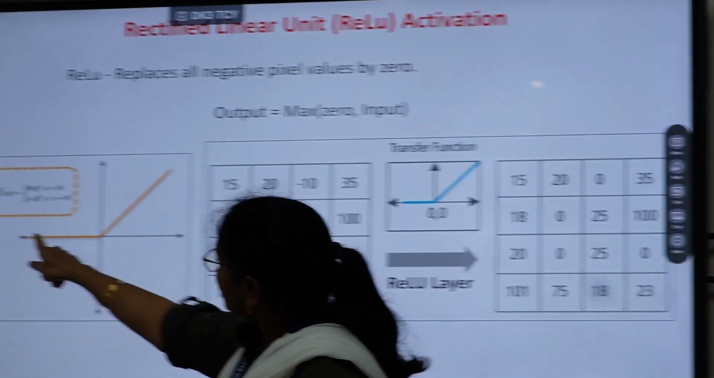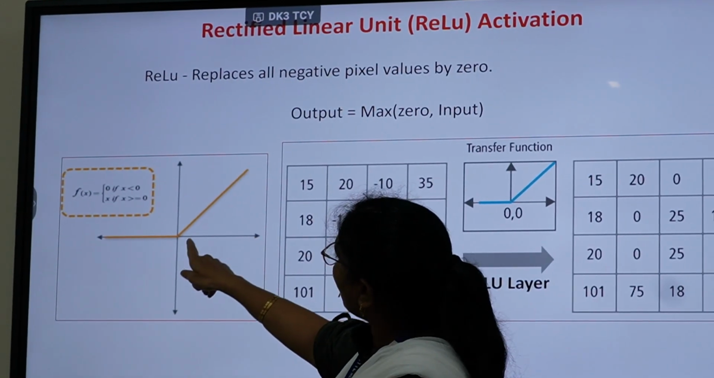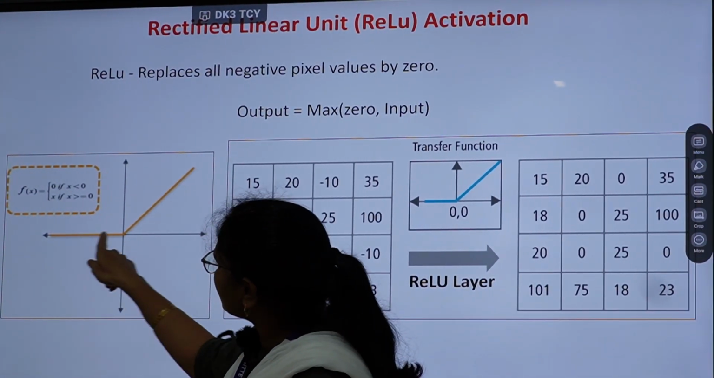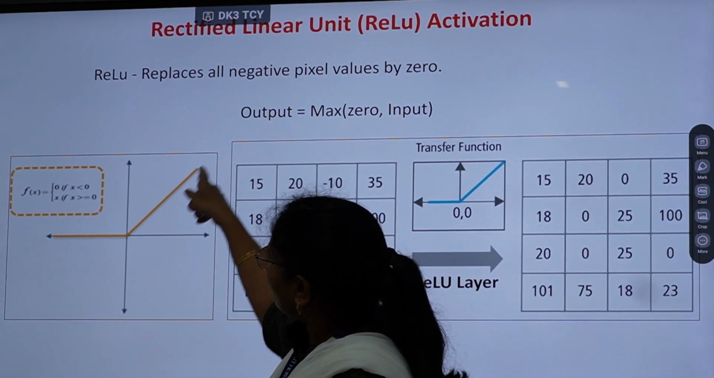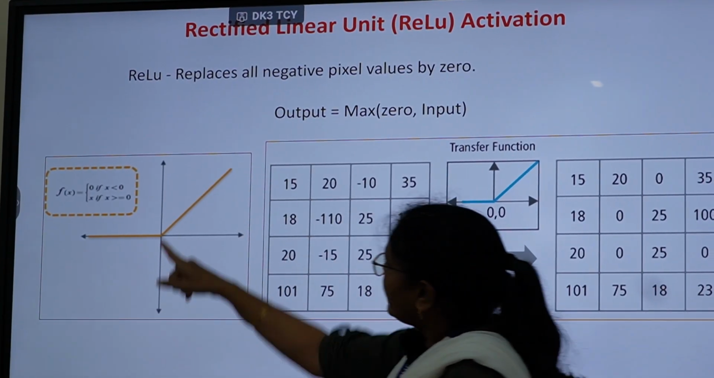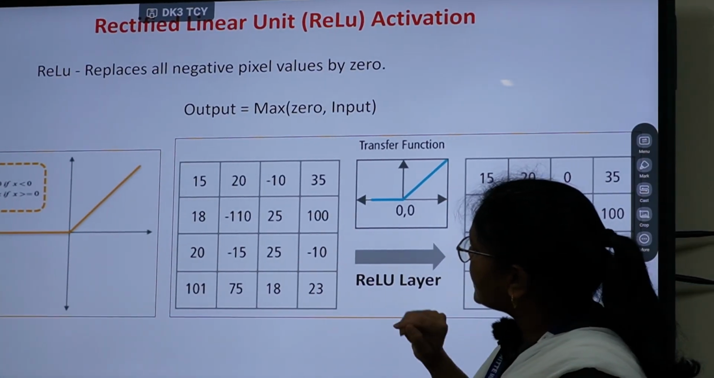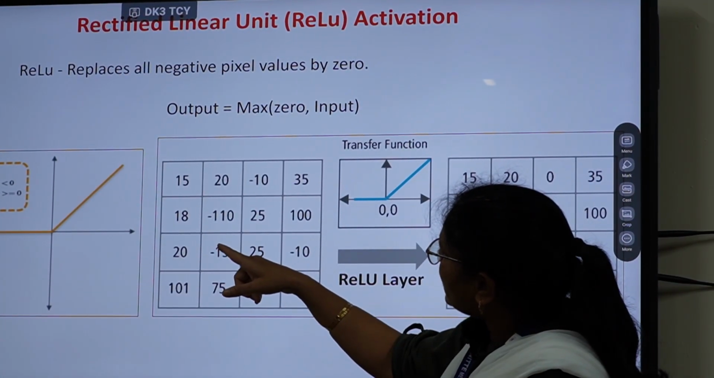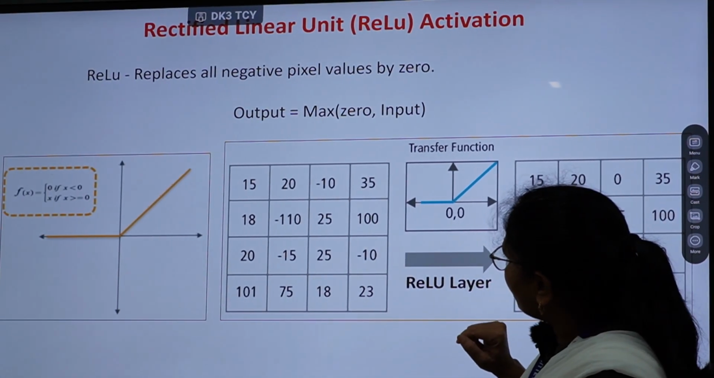This characteristic curve of ReLU shows that negative values will be set to 0 and positive values will be retained as they are. It is represented by the expression f(x) = 0 if x is less than 0, and f(x) = x if x is greater than or equal to 0.